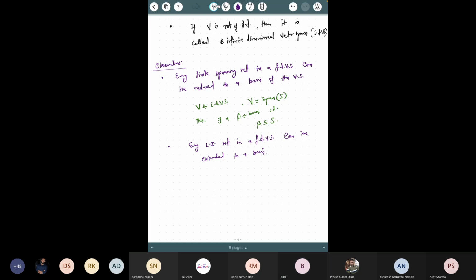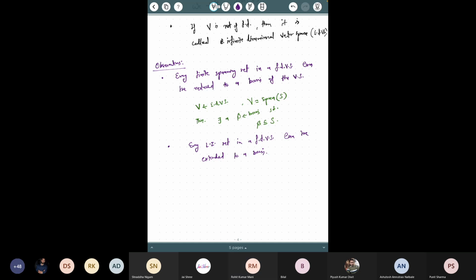Sir, we have a given linearly independent set. Then we take the span of that set. If we get complete V, then it is a basis. If we have not got every element of V, then we take V minus that spanning set and choose one element from it. After that we again do the same process. Yeah, you choose that element, include it in your independent set, increase it that way, and follow the same process again. Yes, sir, this is what you are saying, right?